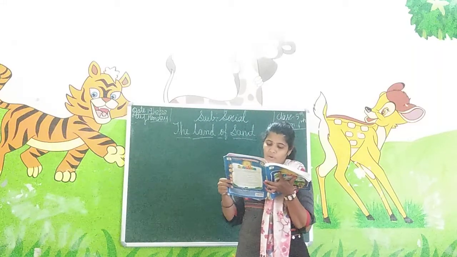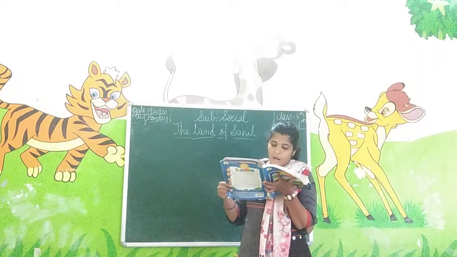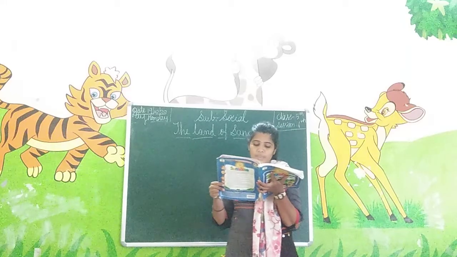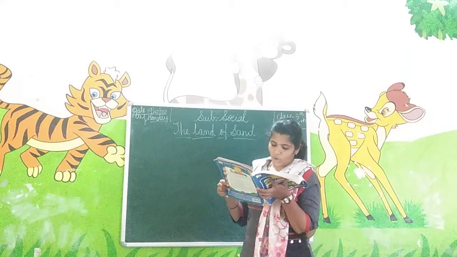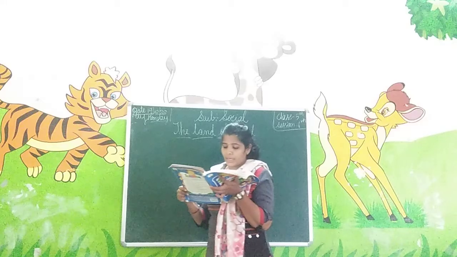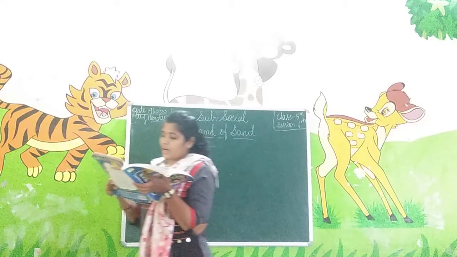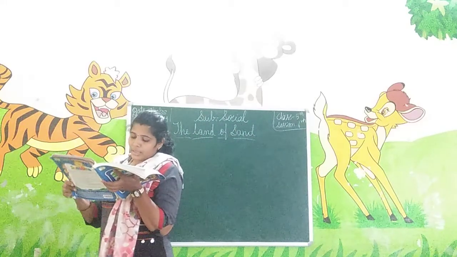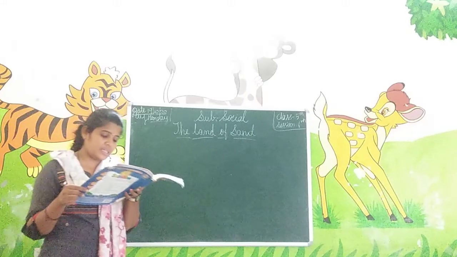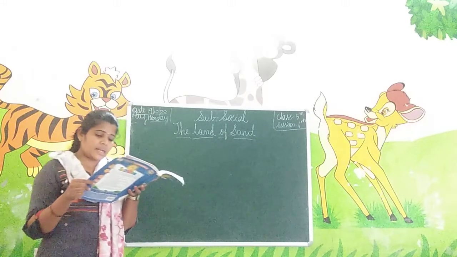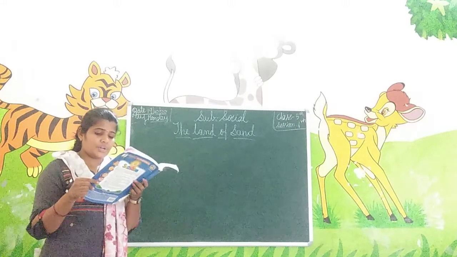Which countries surround Saudi Arabia? Jordan, Iraq and Kuwait in the north, Qatar, United Arab Emirates and Bahrain in the east, and Oman, Yemen and the Arabian Sea in the south. The Red Sea lies to the west of this country.